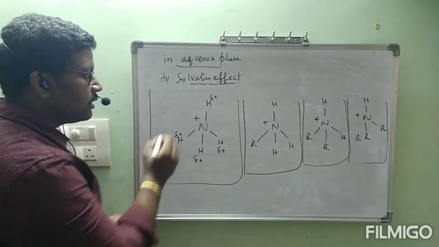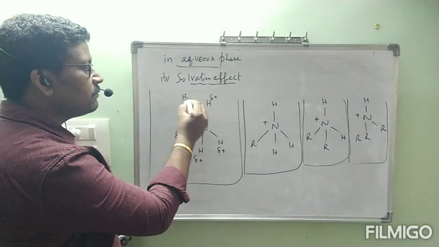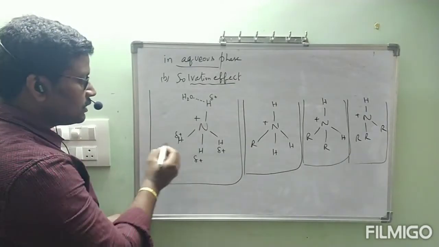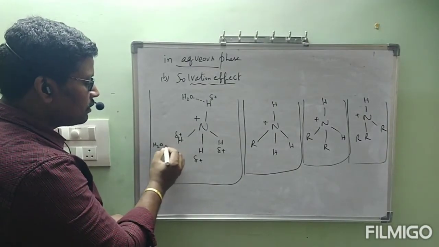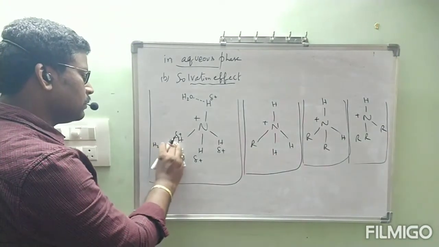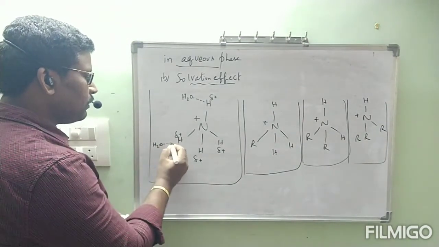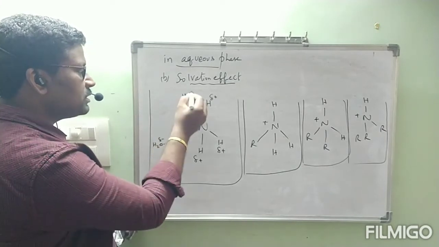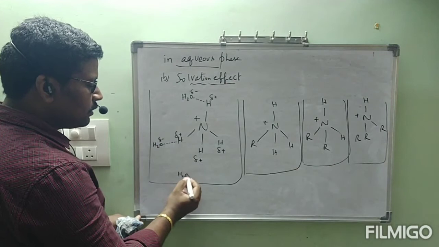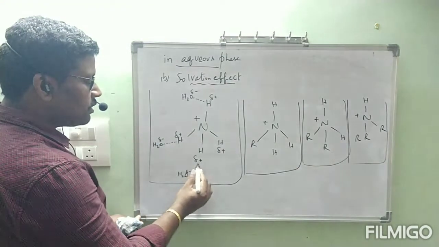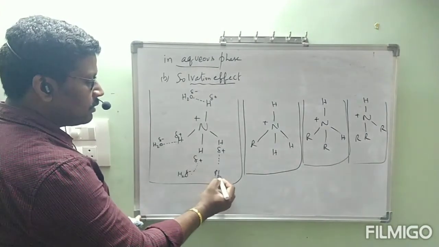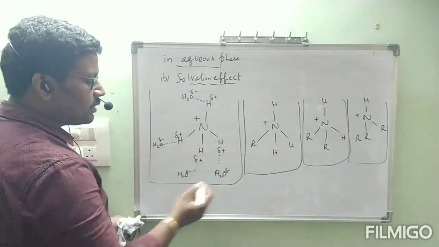Delta positive charge. Now this hydrogen is going to form a hydrogen bond with one water molecule. Next, this hydrogen is going to form one hydrogen bond with a water molecule, because water contains oxygen which develops delta negative charge. This hydrogen is going to form a hydrogen bond with a water molecule. Same, this hydrogen is going to form a hydrogen bond with a water molecule.